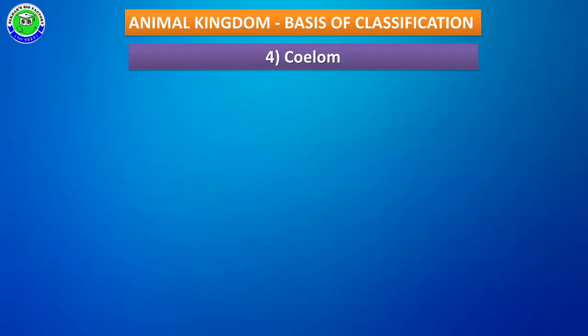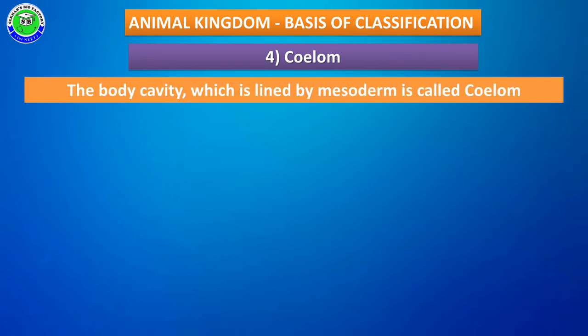The fourth characteristic feature in classification is coelom. Coelom is nothing but a body cavity. In most animals, the body cavity is present and lined by mesoderm; this is called coelom.